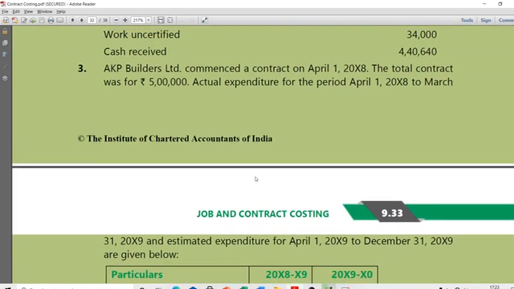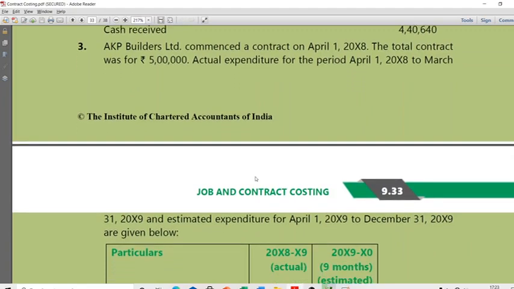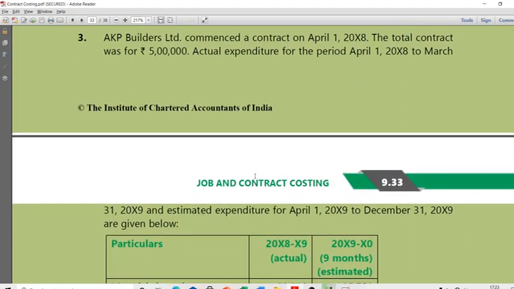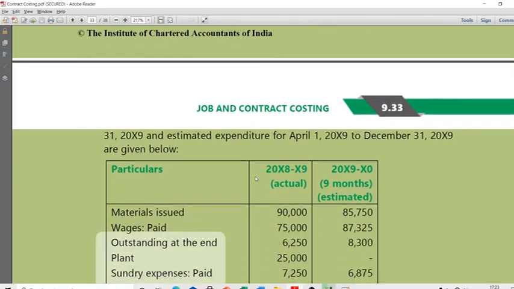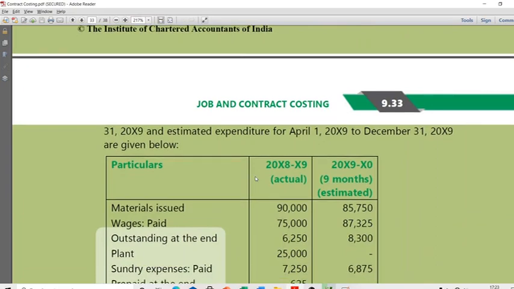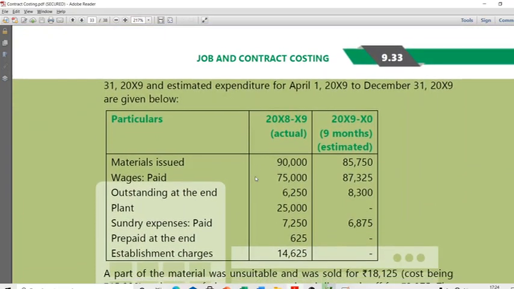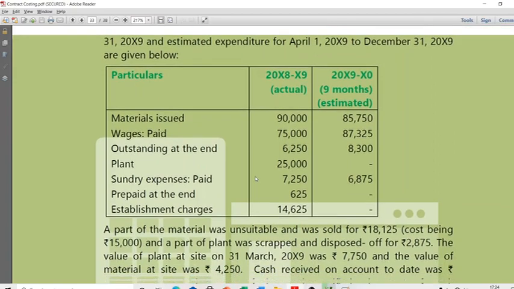AKP Builders Limited commenced a contract on 1st April 2018. The total contract was for 5 lakhs. Actual expenditure for the period April 1, 2018 to March 31st, 2019, and estimated expenditure for April 1, 2019 to December 31st, 2019 are given below. For 1 year, you're given the actuals, and in the next year, 9 months, you're given the estimates. Materials issued, wages paid, plant, all of these things are given.